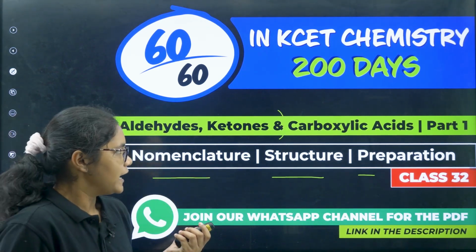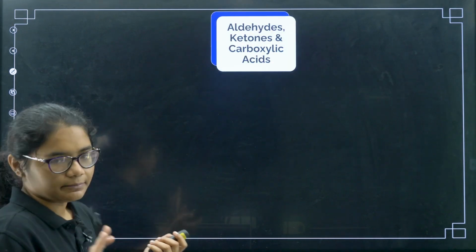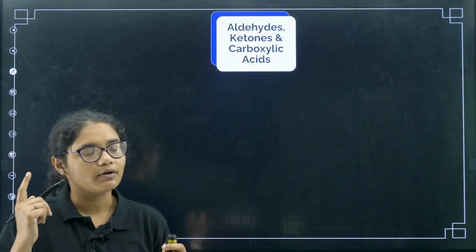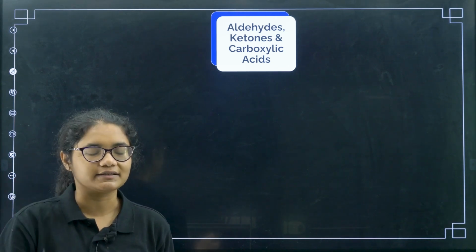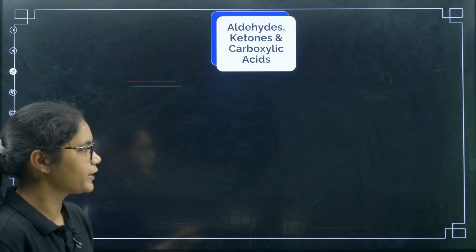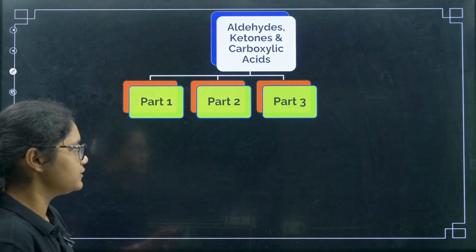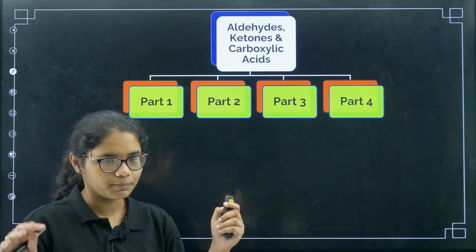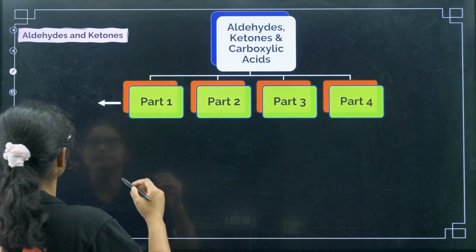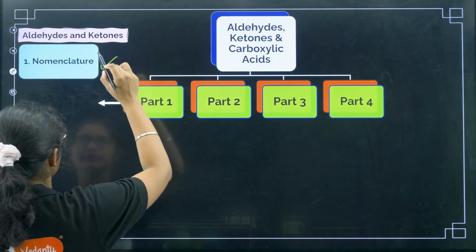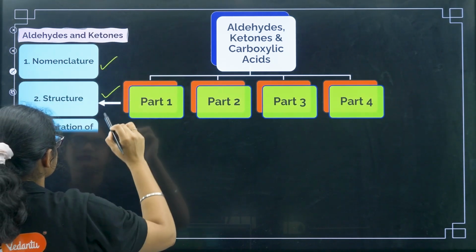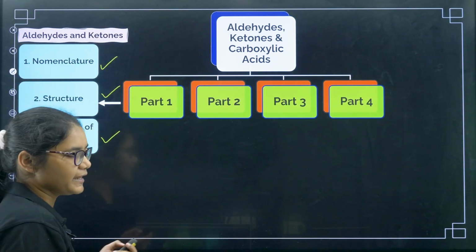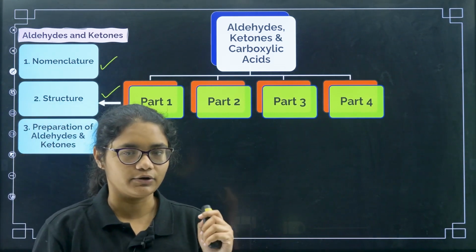Okay, I'll tell you how we are going to cover this chapter. This is what is very important to understand. When you revise, you must keep in mind what are the different topics that are present in this particular chapter. Okay, so today is part 1, so I'll be covering this chapter in 4 parts. So in the first part we are going to discuss today aldehydes and ketones. Under aldehydes and ketones, nomenclature, structure and preparation of aldehydes and ketones. Okay, a very important topic.